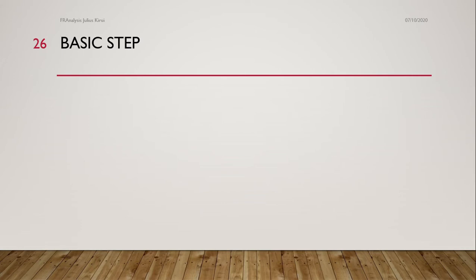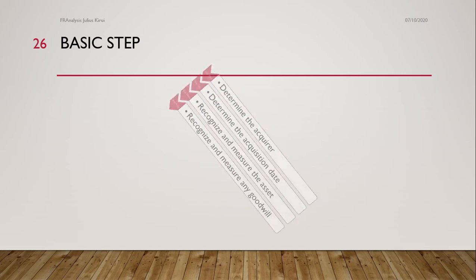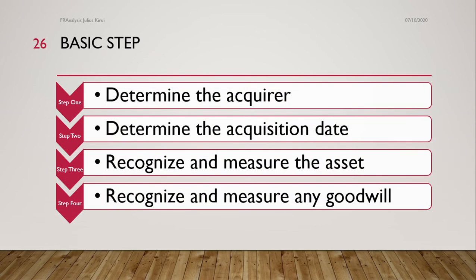Now, this is very important. We look at the steps which are normally followed in business combination. So these are the critical steps which are normally followed in business combination. Step number one, what you need to do is determine the acquirer. Who is acquiring what? So number one is to establish what is to be acquired and who is acquiring what. Step number two, determine the acquisition date. You must know when the acquisition is supposed to be undertaken.